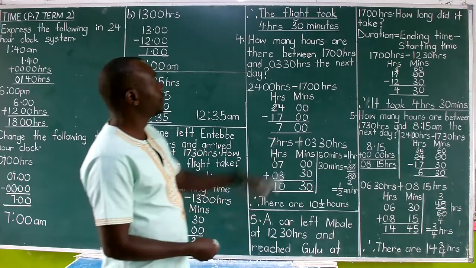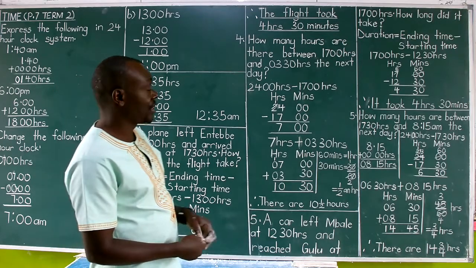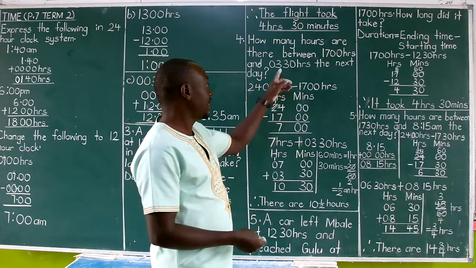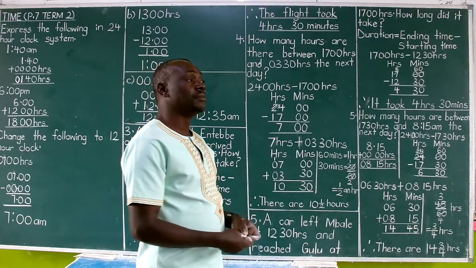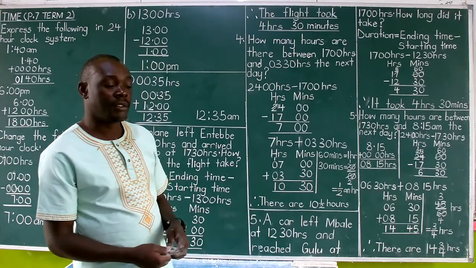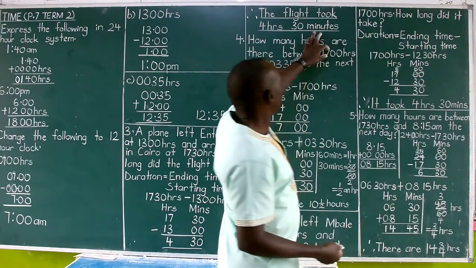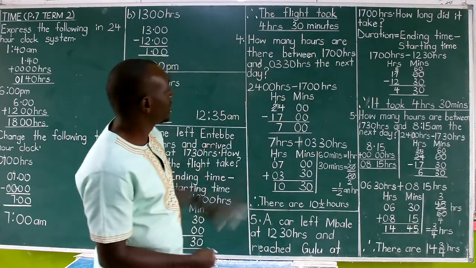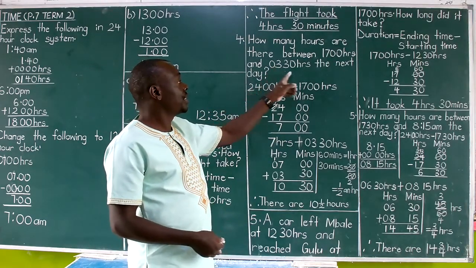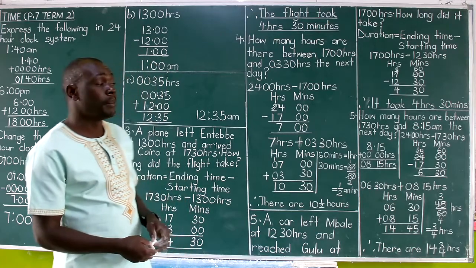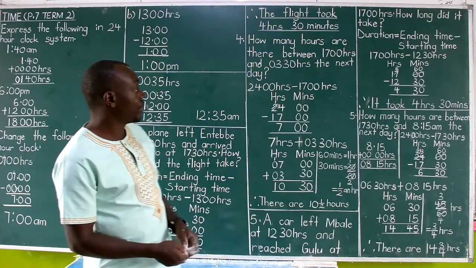Now, both are given in the same units. Only that one time is in one day, another one is in the following day. So times in different days will never be subtracted directly, like we did with the example before, example number 3.